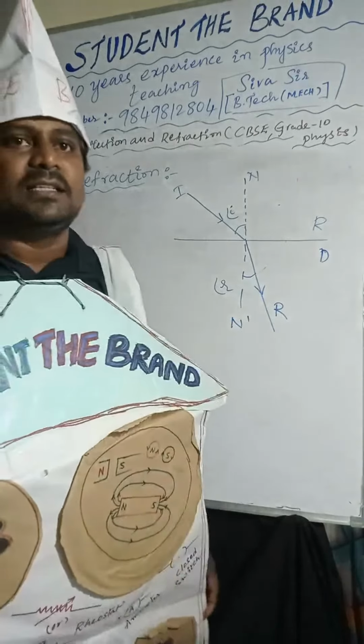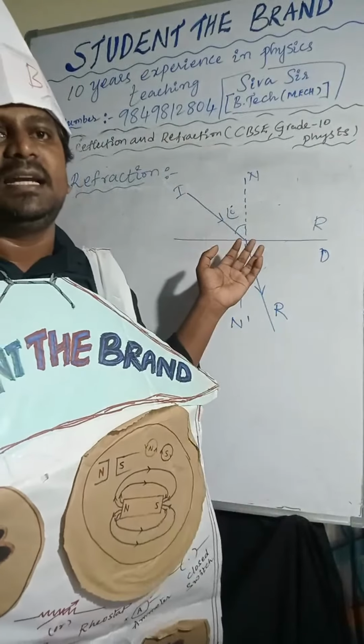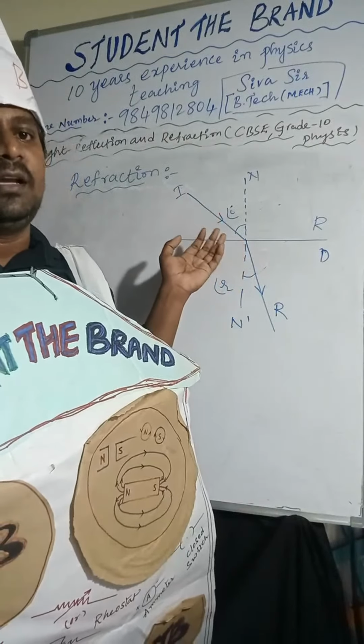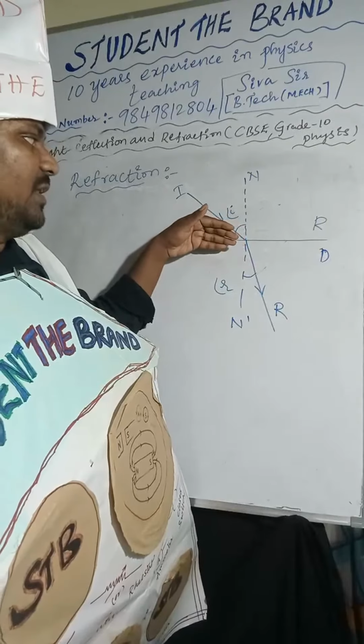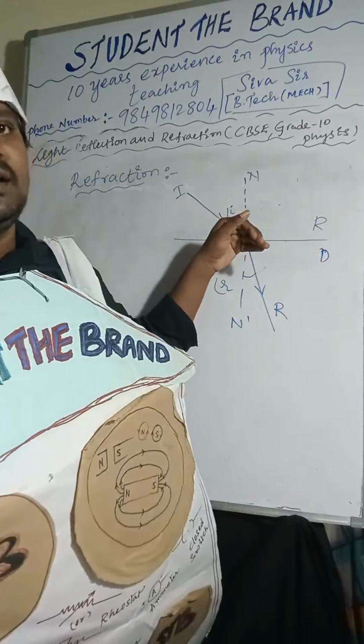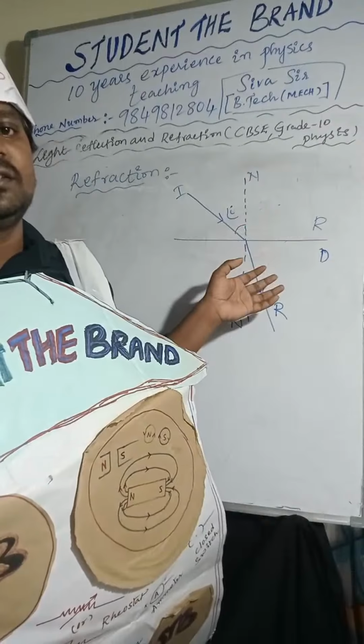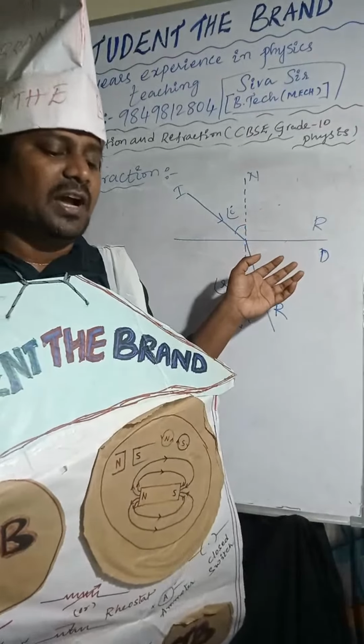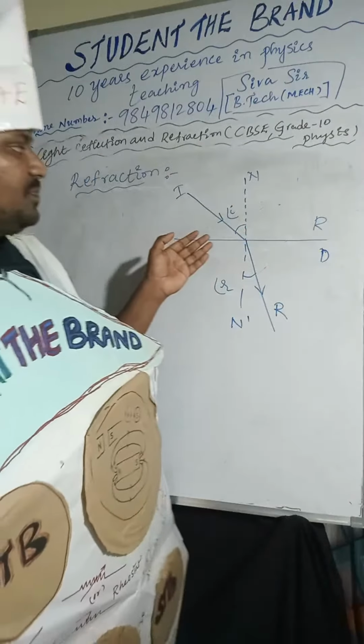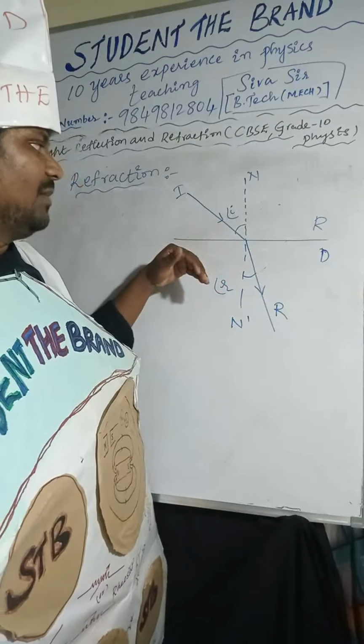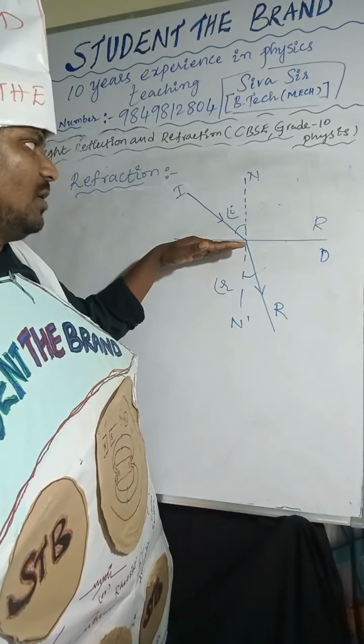When the light ray is passing from one medium to another medium, at the point of interference, the light ray will bend. So that is called refraction. The bending of the light at the interference of the two media is called refraction.